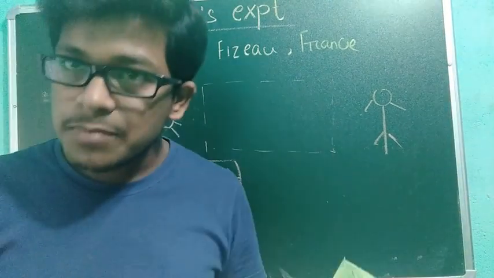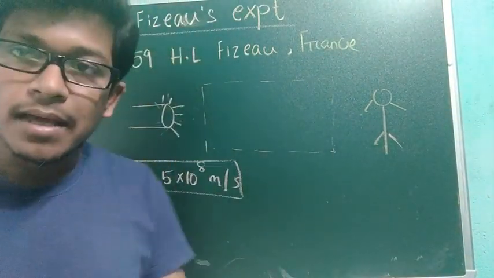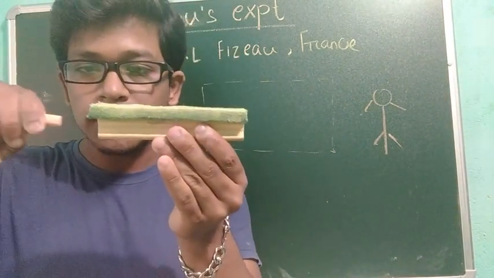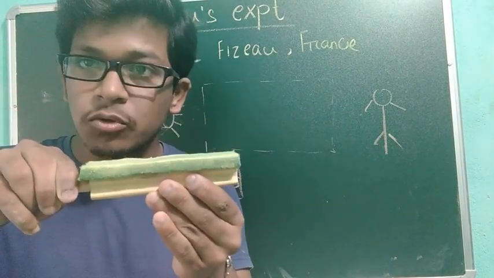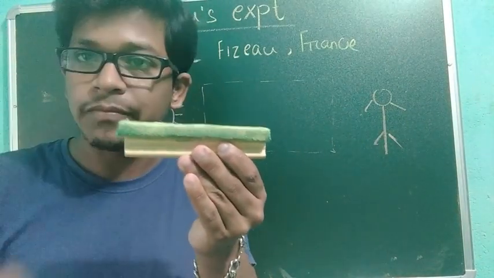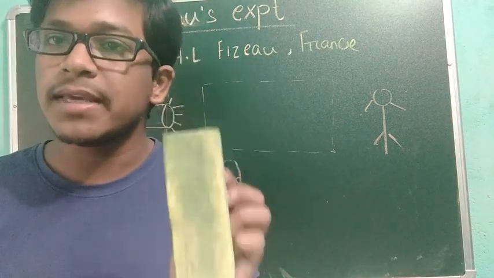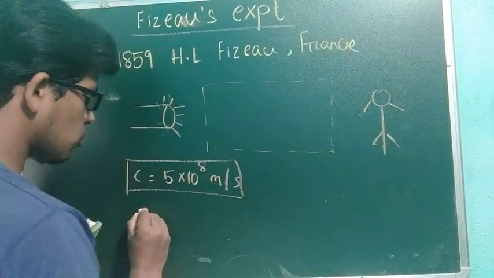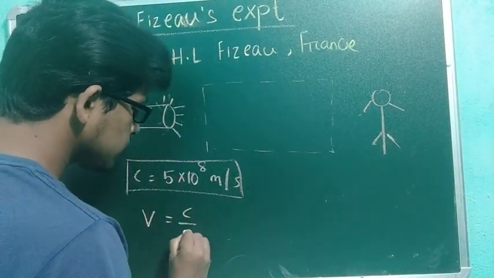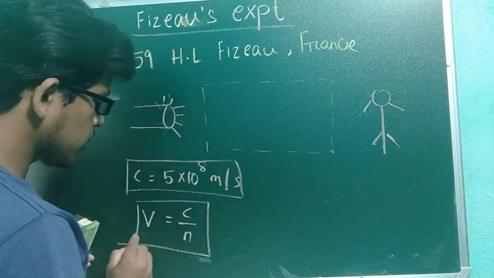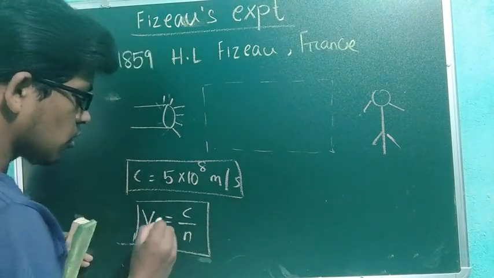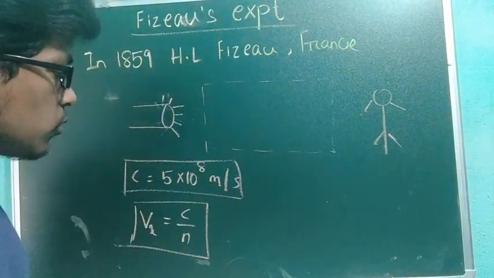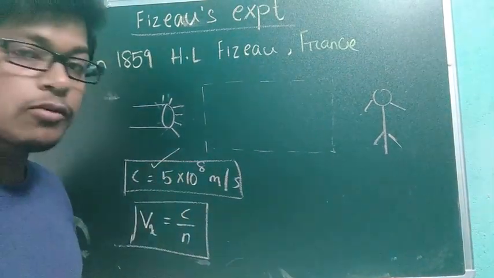In vacuum or in free space, we say that light propagates with this velocity of light. And one more thing: suppose this is a medium and you are projecting light through the medium. Someone will ask you, what is the velocity of this light through this medium? Suppose this medium has a certain refractive index. A medium means a refractive index will be there, so the velocity will be C by n. This is the formula to get the velocity in any unknown material if you know the refractive index.